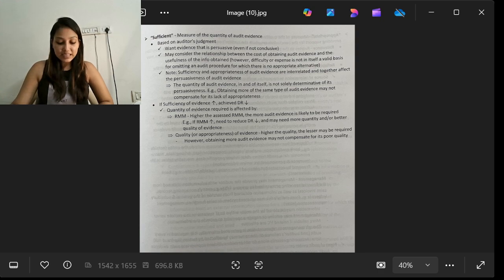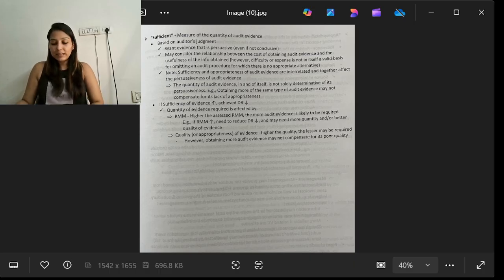If sufficiency is higher, the chance of detection risk is much lower. So the quantity of evidence required is affected by the RMM. The higher the assessed RMM, the more audit evidence is likely to be required, and the higher the quality of evidence, the less may be required. However, obtaining more audit evidence may not compensate for its poor quality.